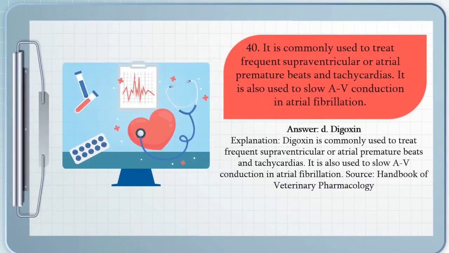Digoxin is commonly used to treat frequent supraventricular or atrial premature beats and tachycardias. It is also used to slow AV conduction in atrial fibrillation.